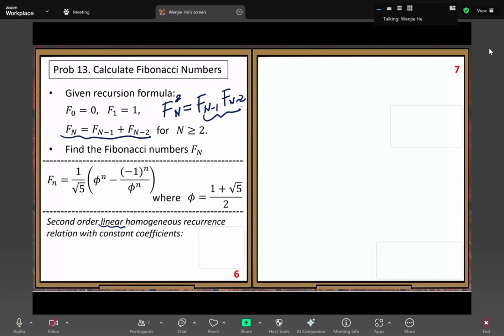So for the linear term, you can only use constant multiplication. Then it's a linear term. Homogeneous means the constant term is 0. Here, there is no constant, no plus 1. If the constant term is 0, we call it homogeneous. Recurrence relation with constant coefficients: the constant 1 here, constant 1. It's not constant otherwise.